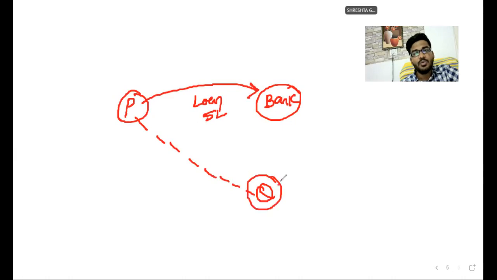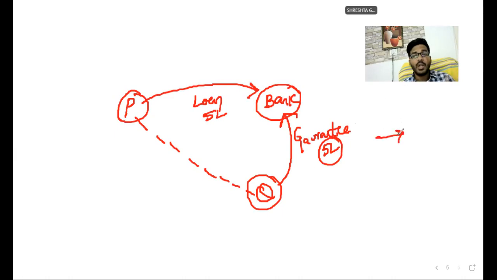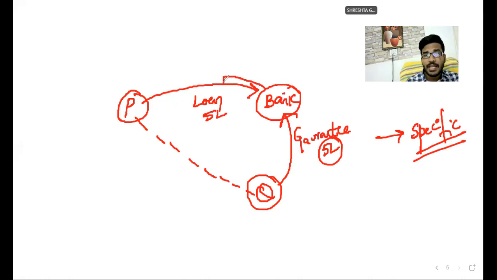for a guarantee. Q provides a guarantee of 5 lakhs rupees. No problem, if he fails to pay, then I will pay. So what type of guarantee is this? Specific or continuing? It is a specific guarantee. Already we have discussed that here he gives a specific guarantee to a bank. The bank can provide 5 lakhs rupees to P. But what happened? Q provided a guarantee to the bank.